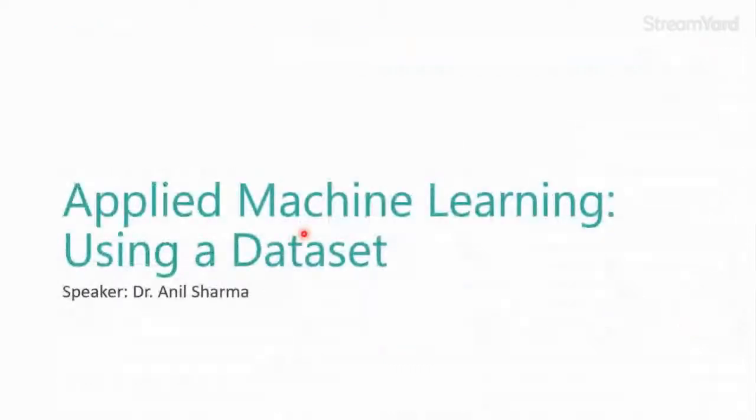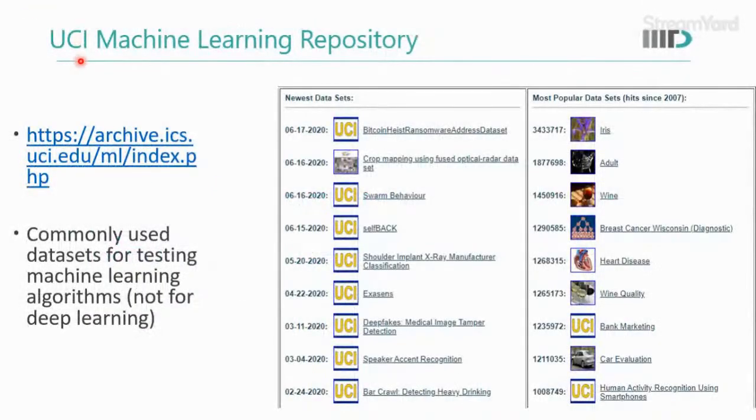Now let me leave you with how to actually organize a data set for machine learning, and in the next lecture we will talk about supervised learning. The UCI machine learning repository can be accessed on this particular link.